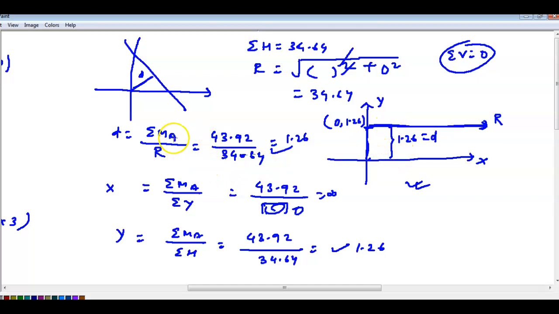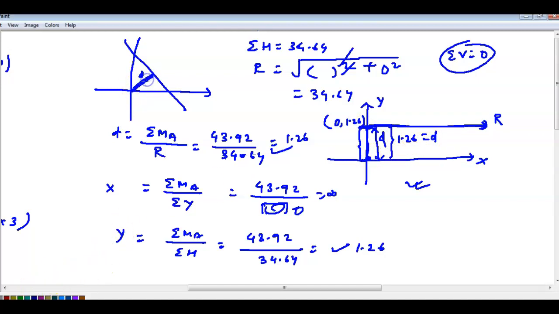This D equals momentum by resultant. So this is D, the distance from the origin to the resultant. Origin is this, resultant is this. So this distance is D only. 1.26. Any doubt till here?